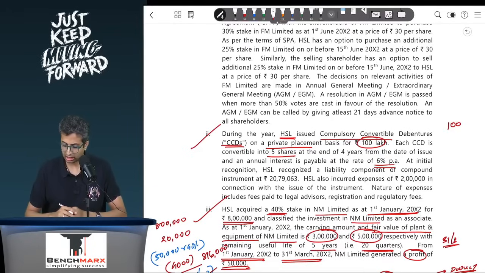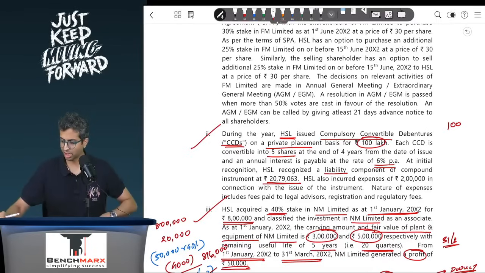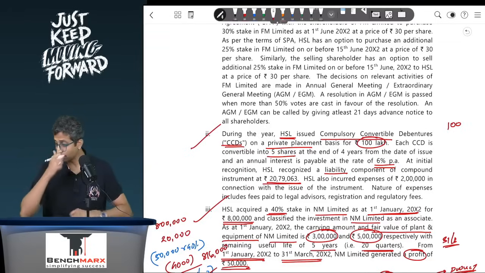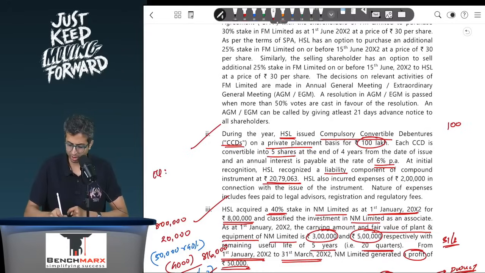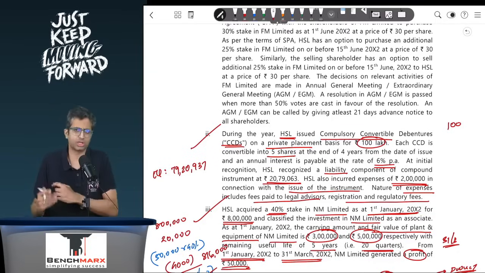The initial recognition recognizes a liability component at 20,79,063. So that is given, which means the remaining, that is 1 crore minus 20,79,063, will be 79,20,937 of equity component. So if you go to see, the equity component will be 79,20,937. HSL also incurs expenses of 2 lakhs in connection with the issue of the instrument. Achha, these are issue expenses. The nature of expenses include fees paid to legal advisors, registration, regulatory fee.